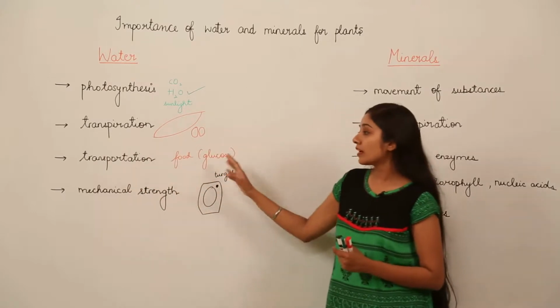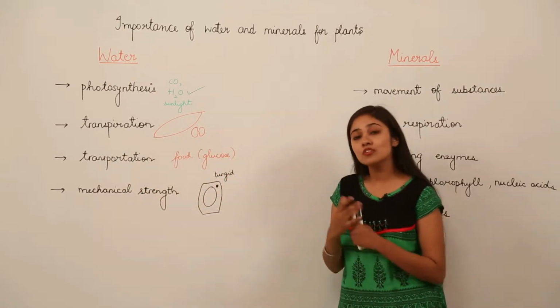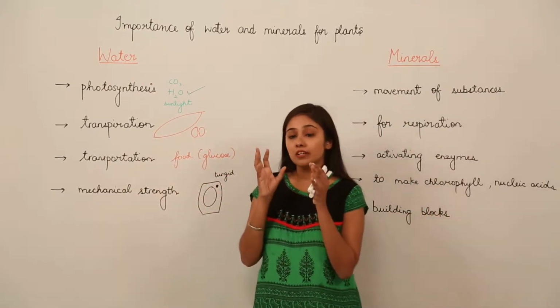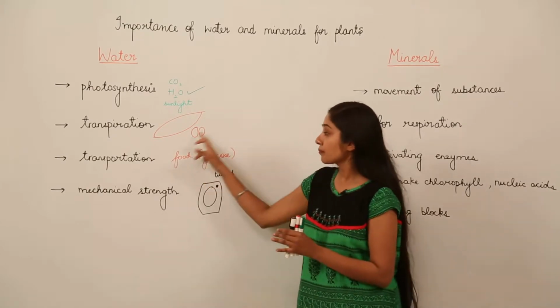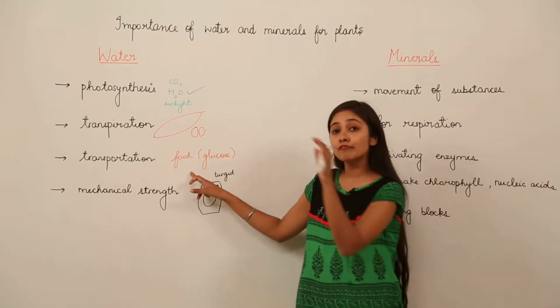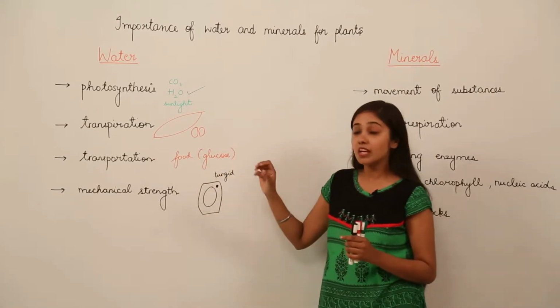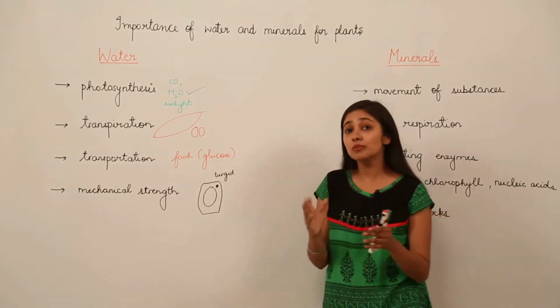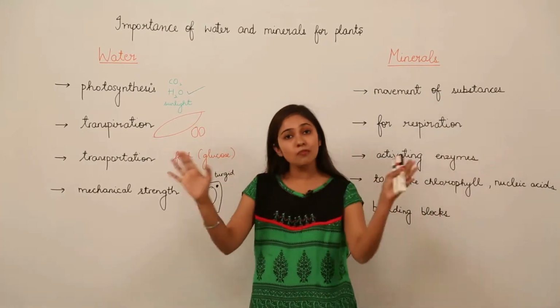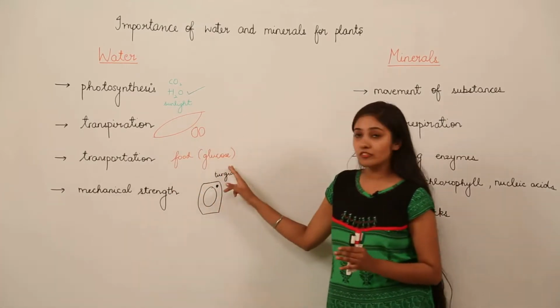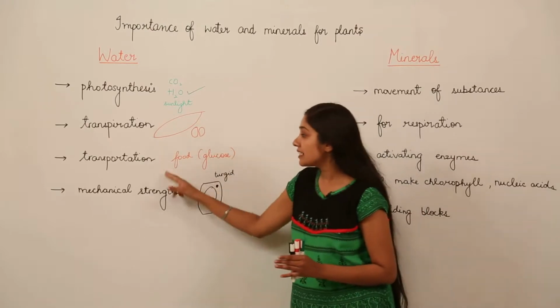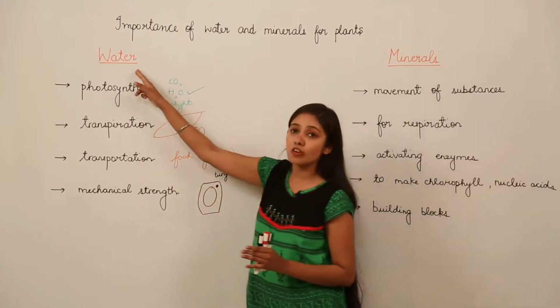We have discussed one very important aspect of that. As you know that leaves are there which are going to prepare food for the plant, and the food is there in the leaves of the plant. So what is going to happen? This food needs to be transported throughout the whole body of the plant. So for this transportation, the medium required is water.